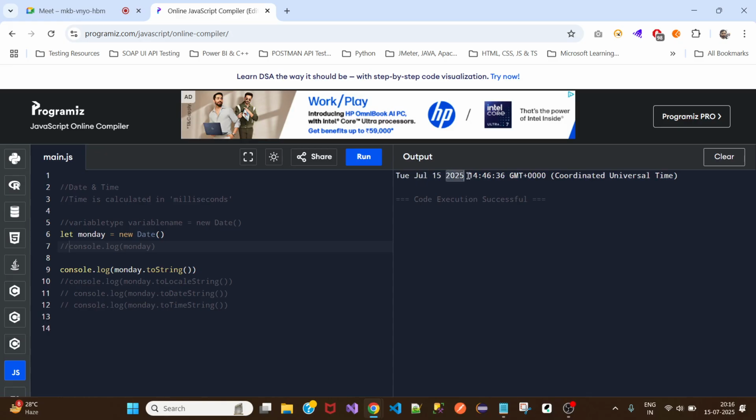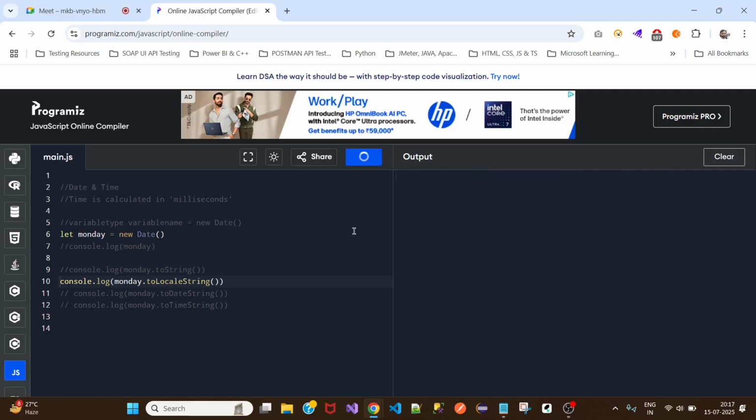Tuesday, 15 July 2025, and this is the time, and it follows GMT, which is Greenwich Mean Time. So this is easy to read. In order to read it easily, we use the toString method. Now let me see what toLocaleString prints. Let me comment this.